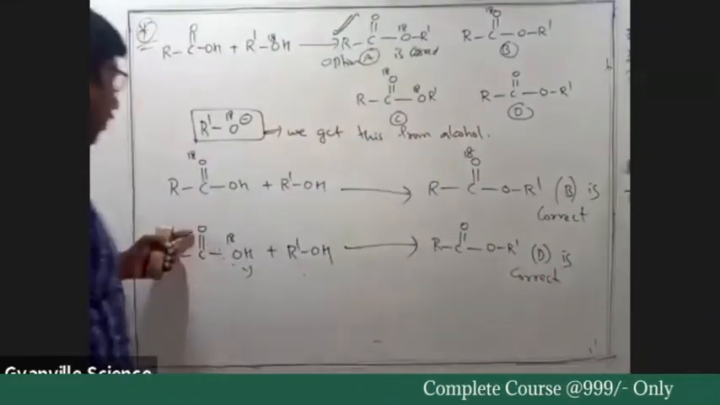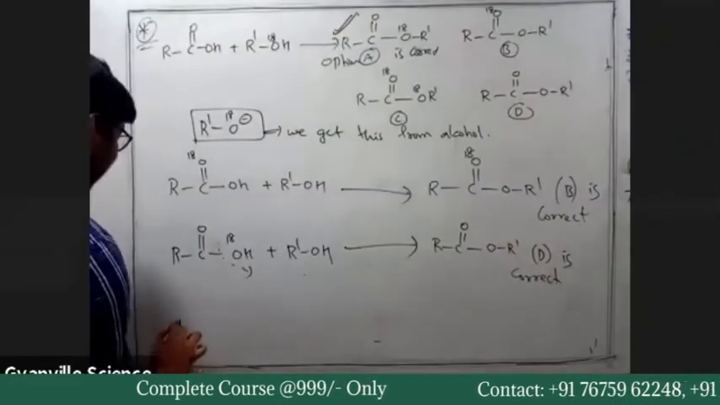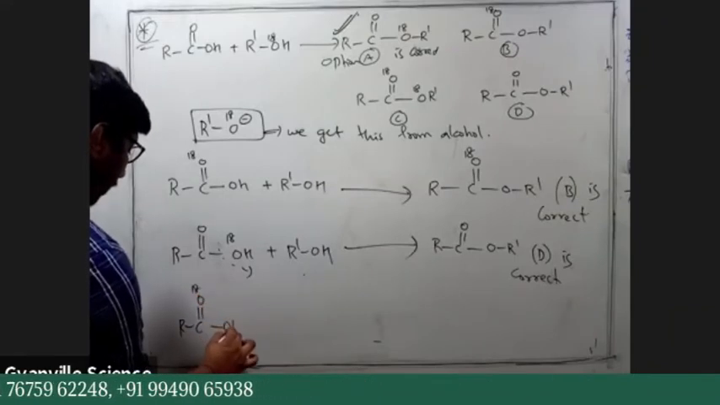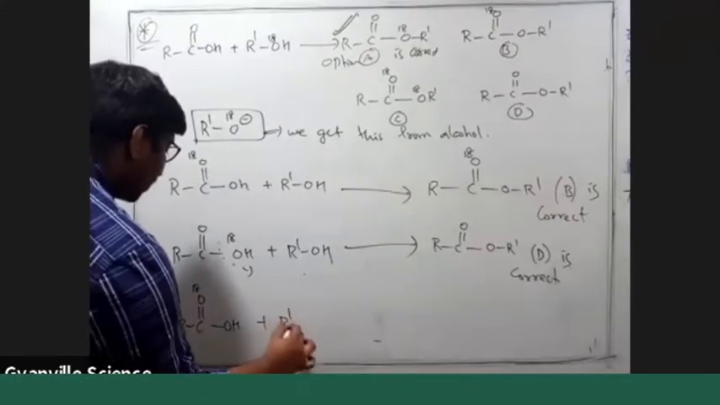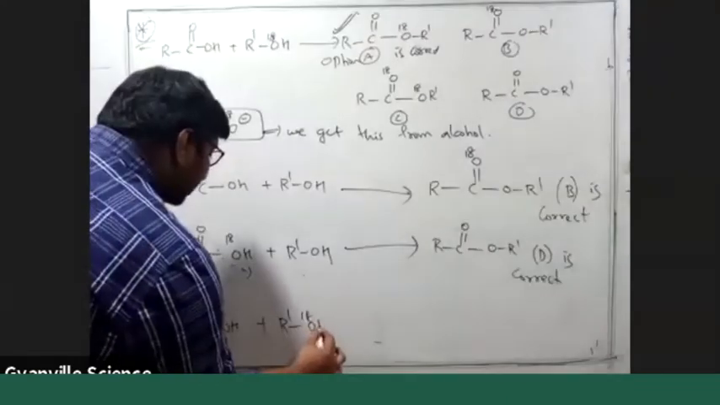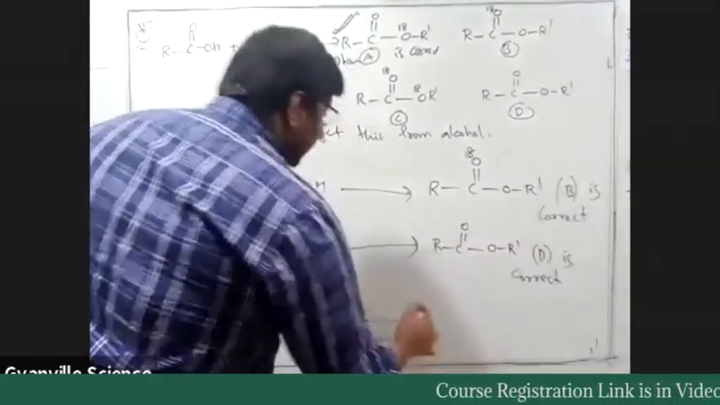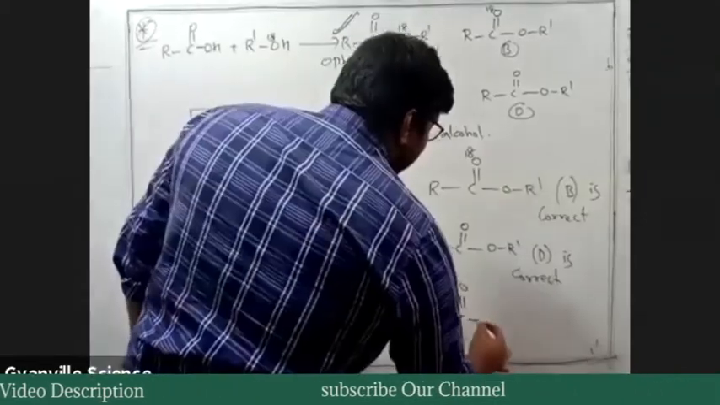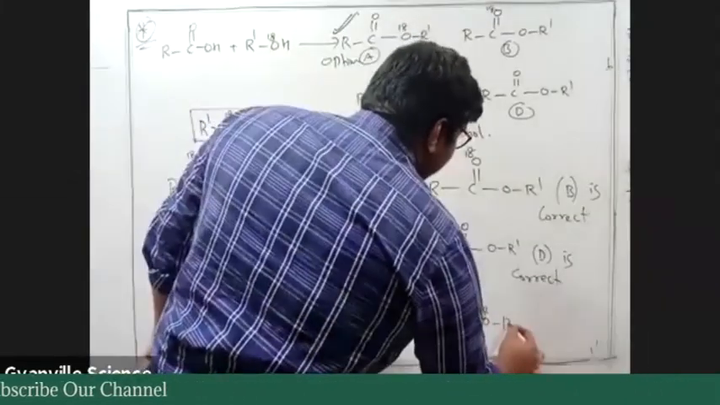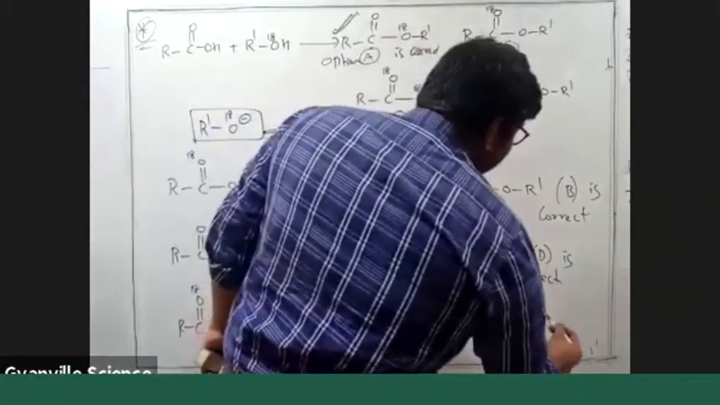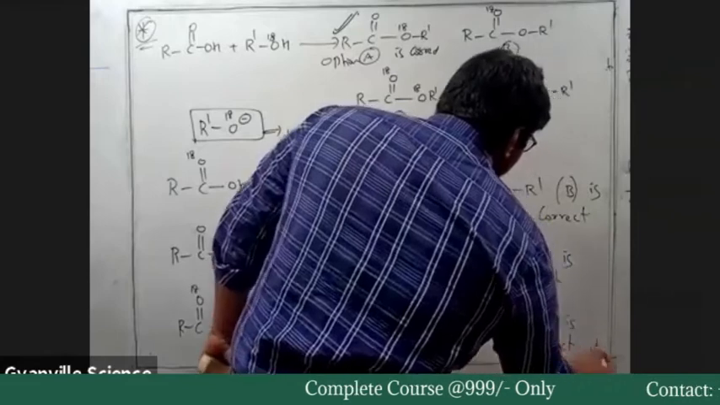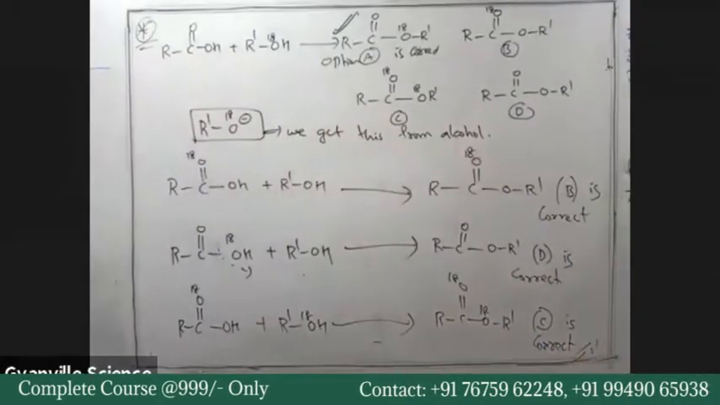So when I have both O18s, R C double bond O18 OH plus R dash O18H, then which will be correct? Then we get R C double bond O18 O18 R dash. In this case, option C is correct. Okay, these are the four options.